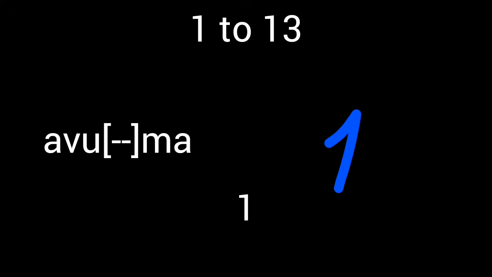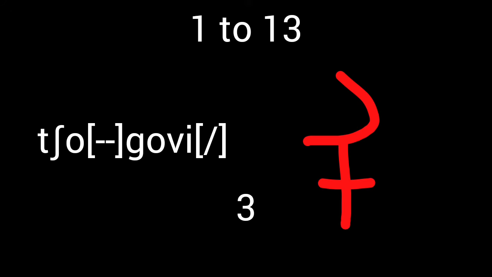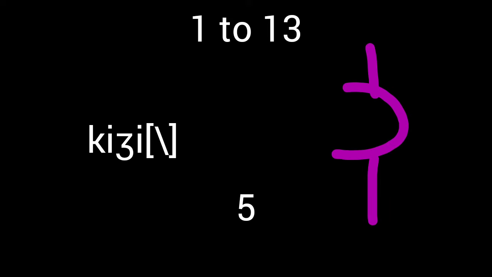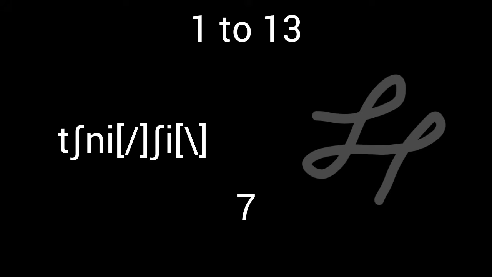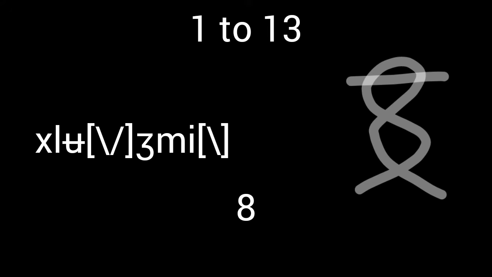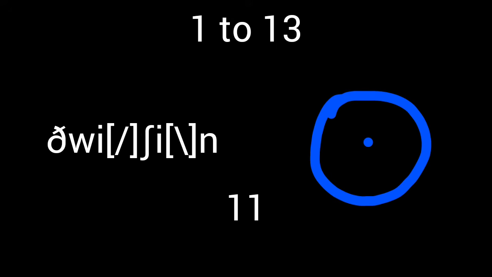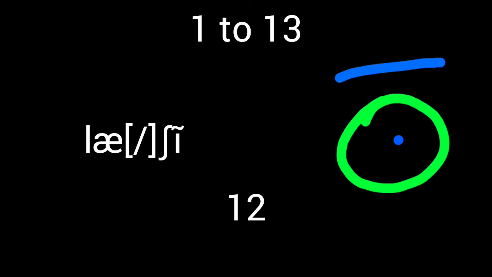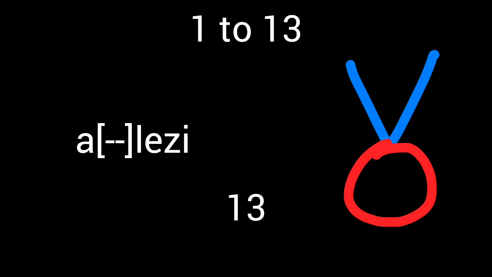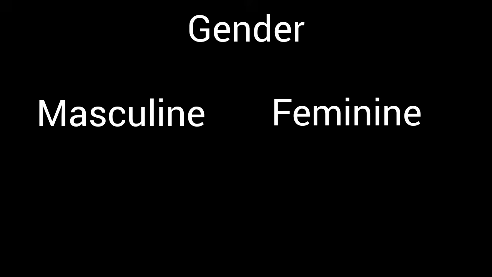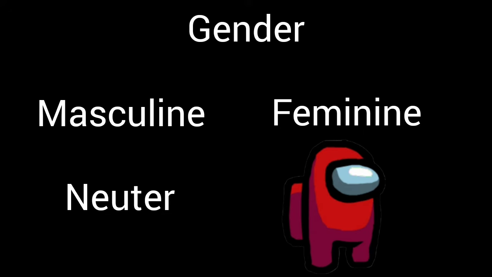The numbers from 1 to 13 are avuma, avigle, chogovi, hine, kiji, konosin, shnishi, chlujmi, Noshu, Ijoj, Zwishin, Lashi, and Alezi. There are 4 grammatical genders so far: masculine, feminine, neuter, and sus. Sus isn't a gender! You can't— As I was saying, there are 4 grammatical genders.